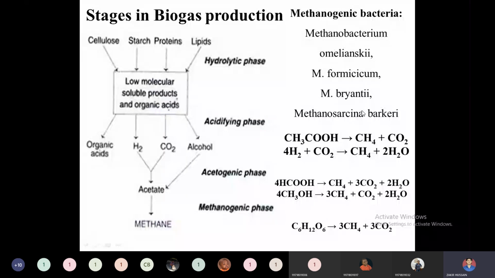So we can summarize: the first one is the raw material supply stage. Here the raw materials range from animal based to plant based.